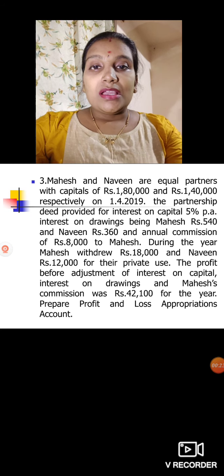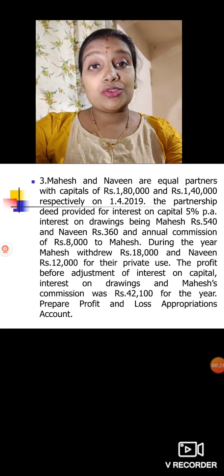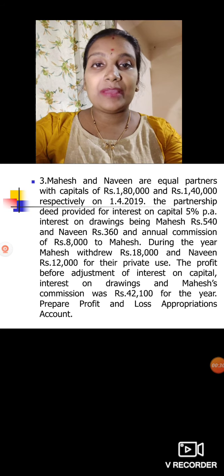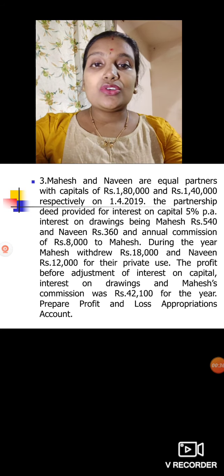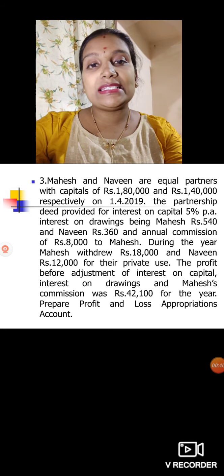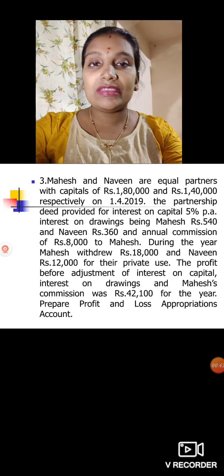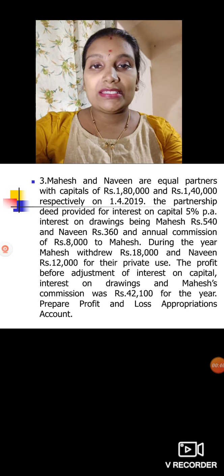Their partnership deed provides interest on capital. How much should you pay? 5% per annum. We are going to pay 5% on 1,80,000 and 5% on 1,40,000. Then interest on drawings is, for Mahesh, rupees 540 and for Naveen, rupees 360. Interest on drawings they have given directly, it is 540 and 360, so again no need to calculate it.